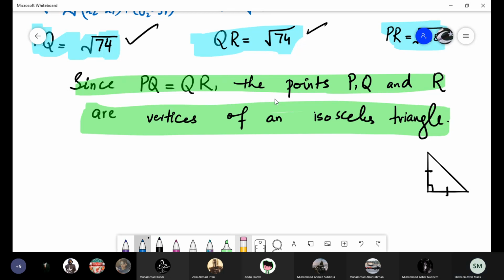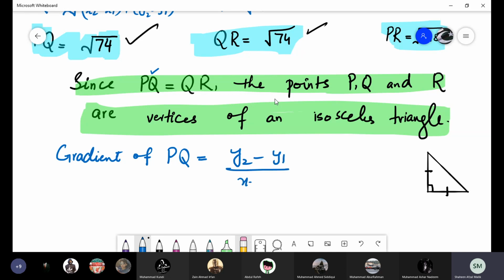Yes, my dear. So for the next step, we will find out the gradient of PQ, and then we will find out the gradient of QR. But first of all, gradient of PQ. The formula is y2 minus y1 over x2 minus x1. Substitute the values. Yes, boys.